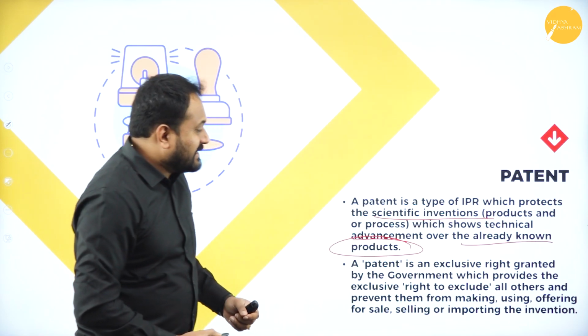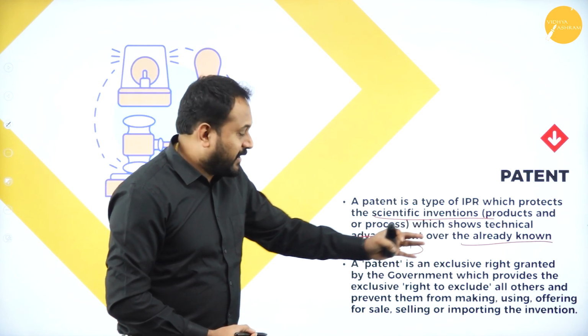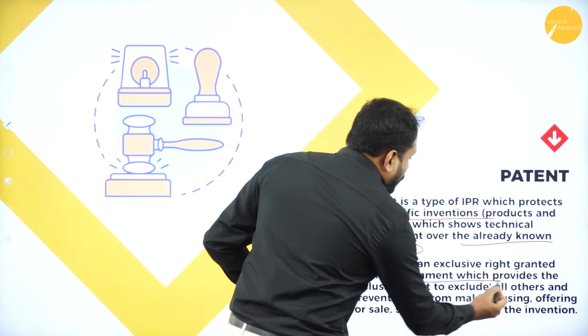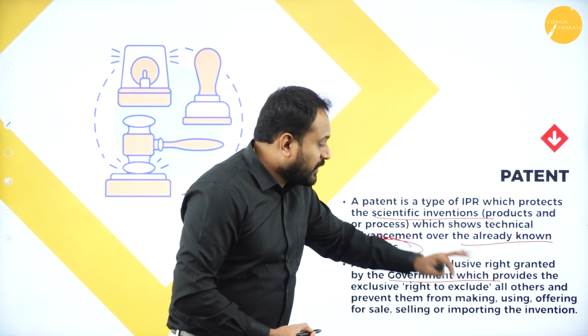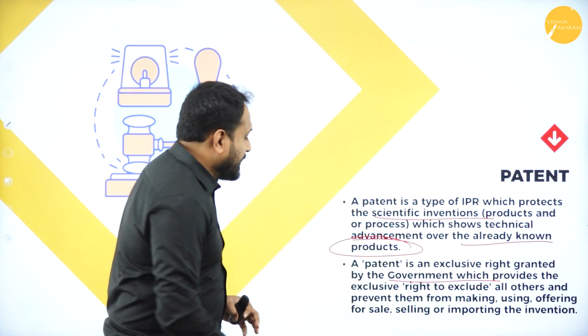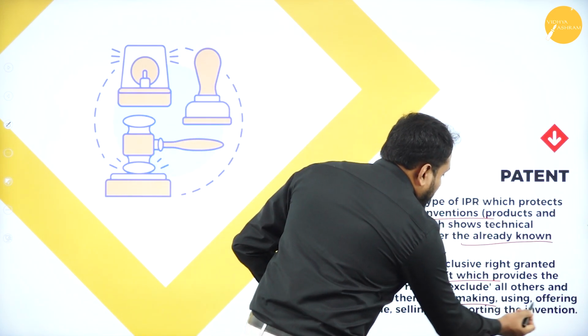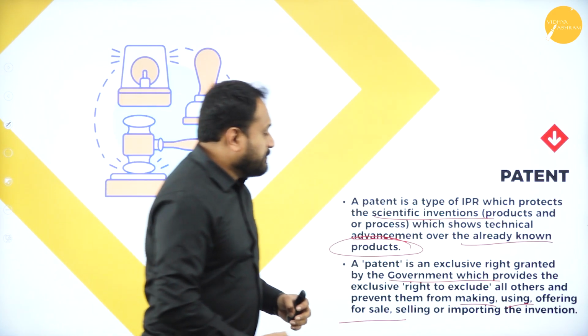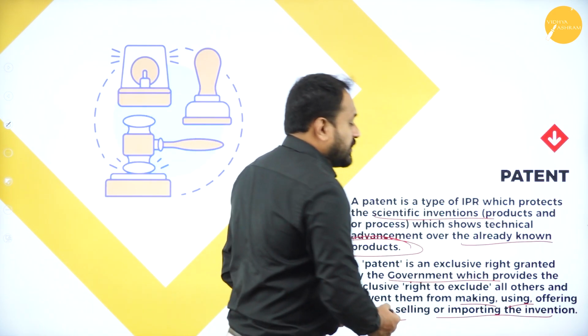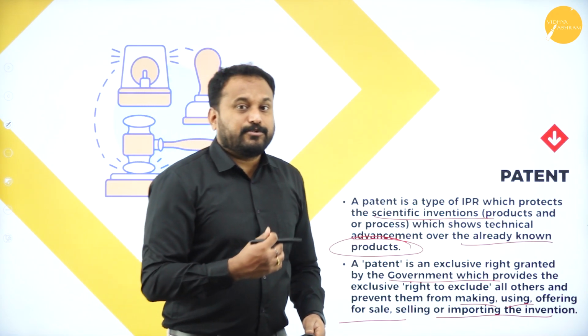So a patent is an exclusive right granted by the government which provides the exclusive right to exclude all others and prevent them from making, using, offering for sale or selling or importing the invention. So this is what the patent is.